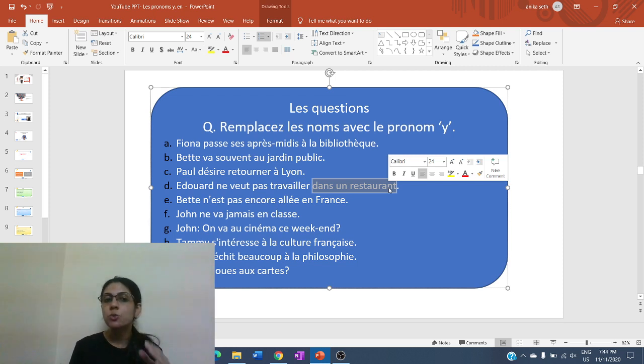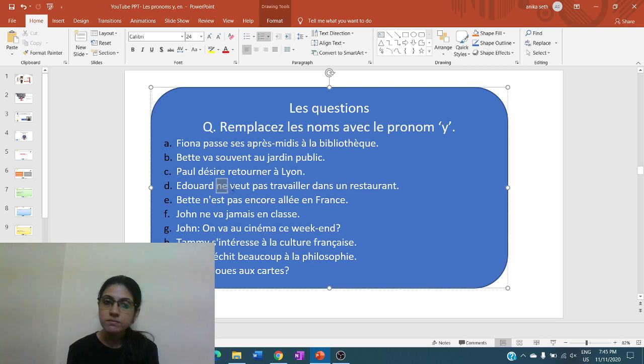Because again, as I said, two verbs in the sentence means your pronoun will come between the two verbs. Although the sentence is in the negative form, that does not make a difference, because the negation is always done with the first verb. And over here, the pronoun is placed between the two verbs. So Edouard ne veut pas y travailler. Between the two verbs, we place the pronoun y.